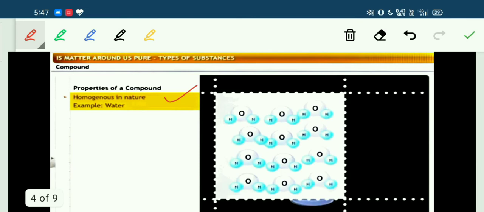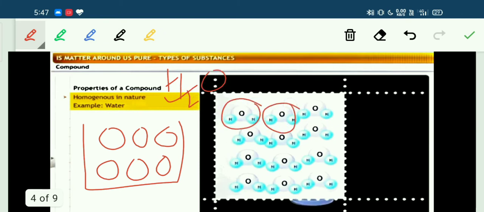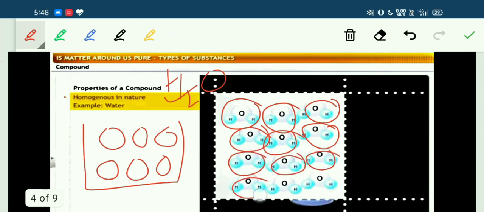For example, in case of water, each water particle, which is represented by a circle over here, is identical. It is the same particle with the same formula, H2O. Here you can see that every particle is identical. It has the same formula H2O, where one oxygen atom is bonded to two hydrogen atoms. So it has a uniform composition.